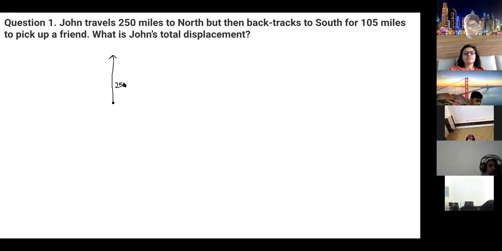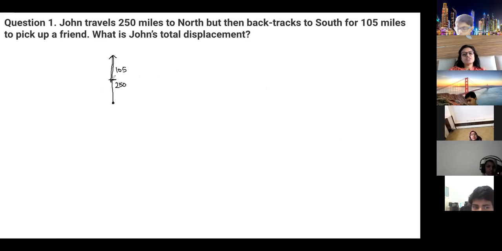250 and to north, but then backtracks to south for 105. That means Ma'am, 145. 105 back. Okay. What is John's total displacement? Now, Ma'am, what is it? 145. 145. What did you do? Tell me that. I subtracted.